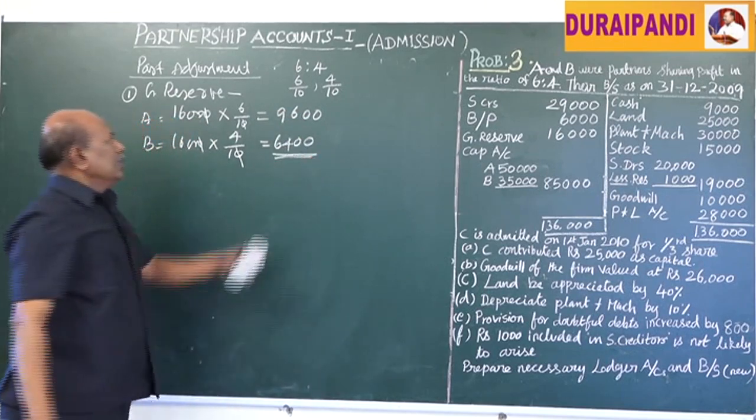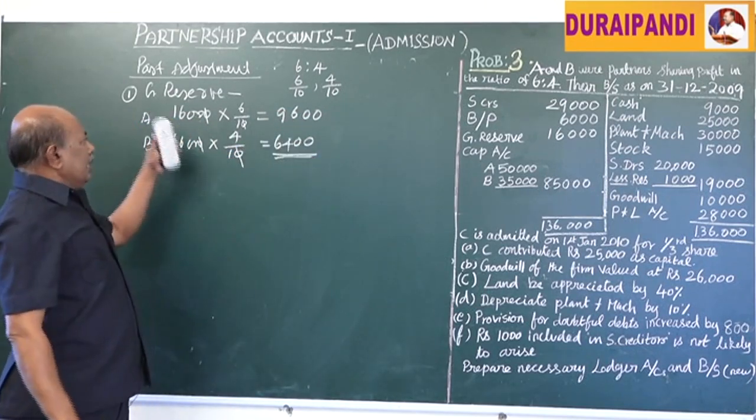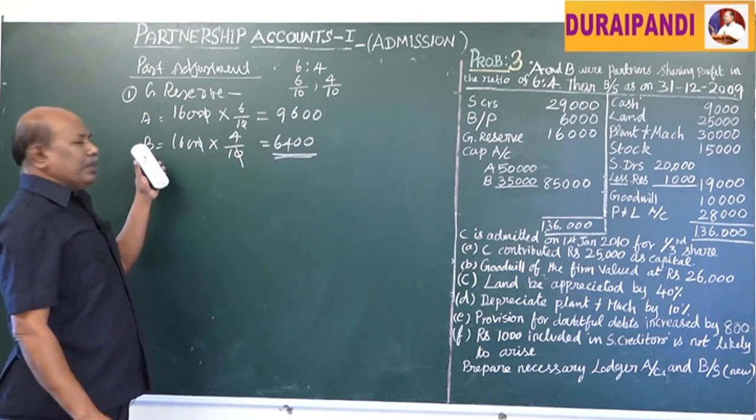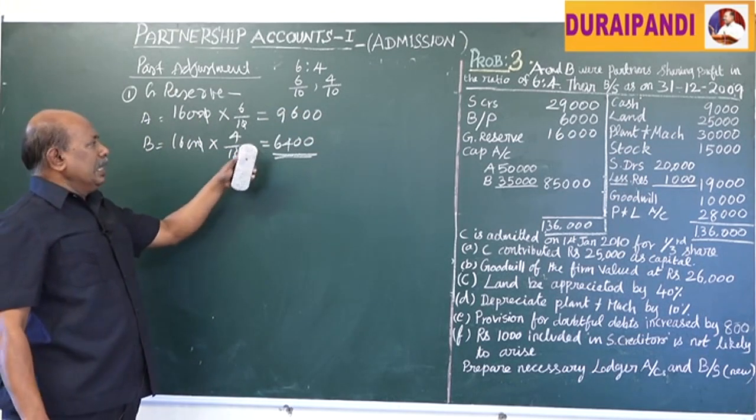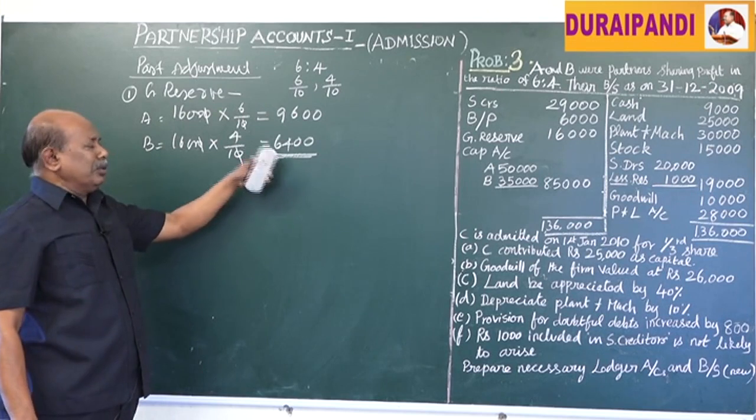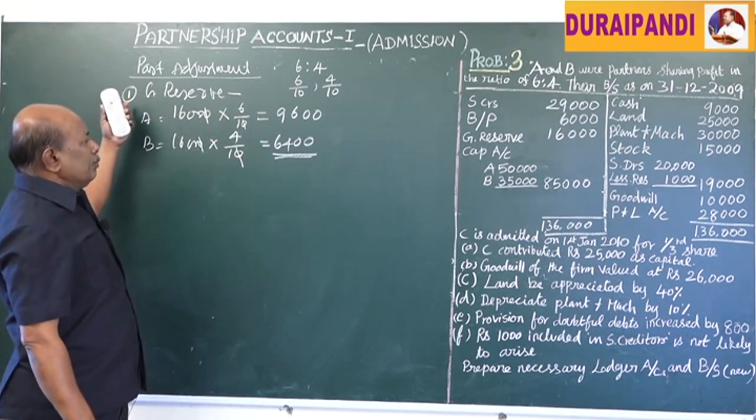That is 9,600 for A, 6,400 for B. That amount should be transferred to the partners' capital accounts, credit side, because it is accumulated profit.